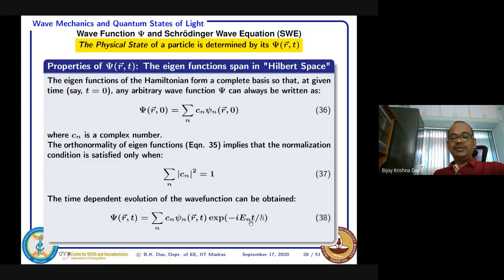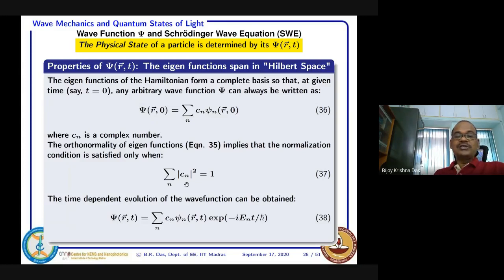So psi 1 has E1, psi 2 has E2, psi 3 has E3. So each individual eigenfunction will have its own eigenenergy, and the coefficient tells how much weightage they contribute to build psi(r, t).